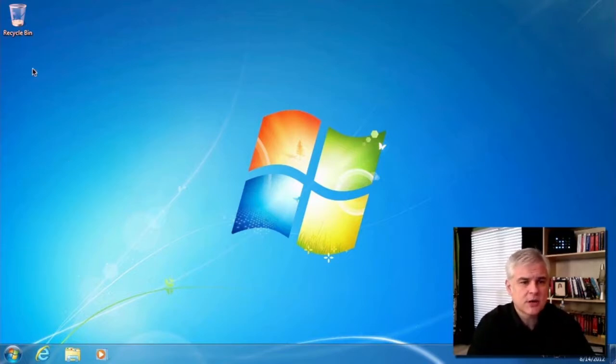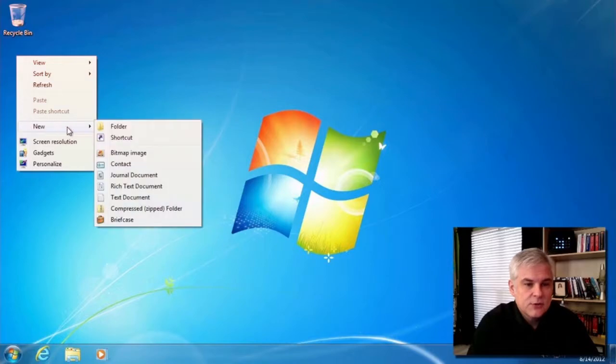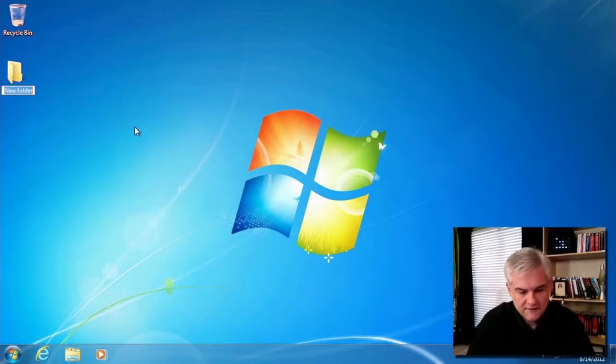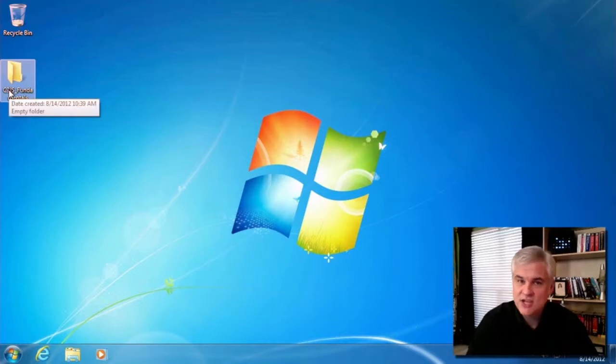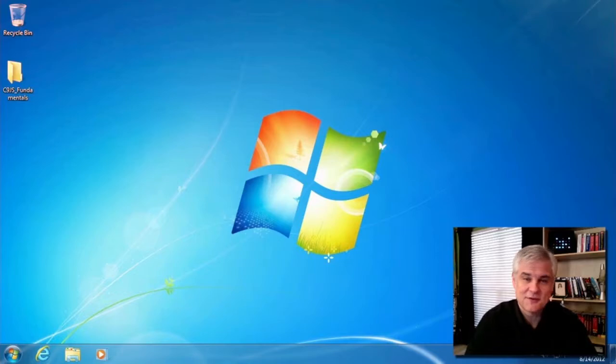All right, so what we want to do is start by creating a space to save all of our work, and we're just going to right click on the desktop and select New Folder, and we're going to call that folder C9JS_fundamentals. There we go. And the C9 is for Channel 9, the J is for JavaScript, and obviously the fundamentals is for fundamentals. And so my intent here is to save all my work here.